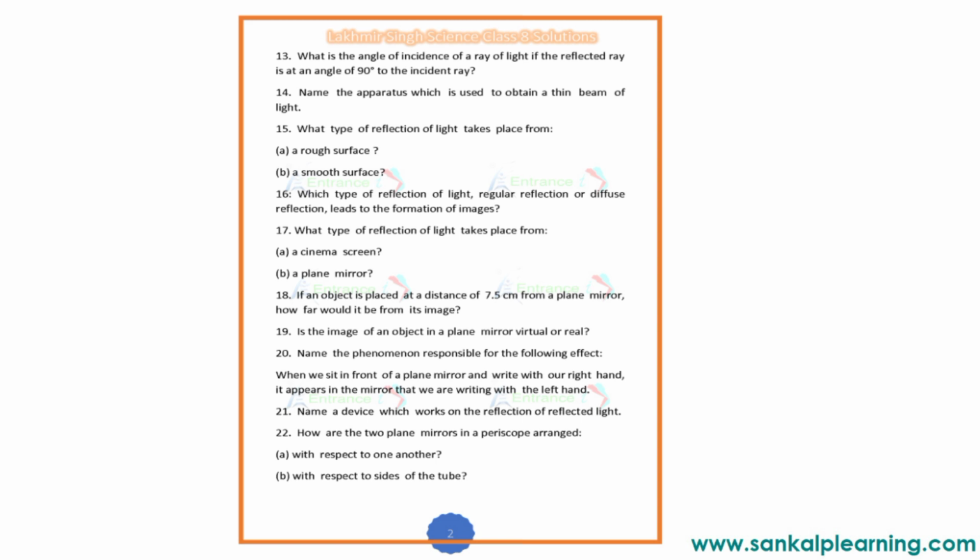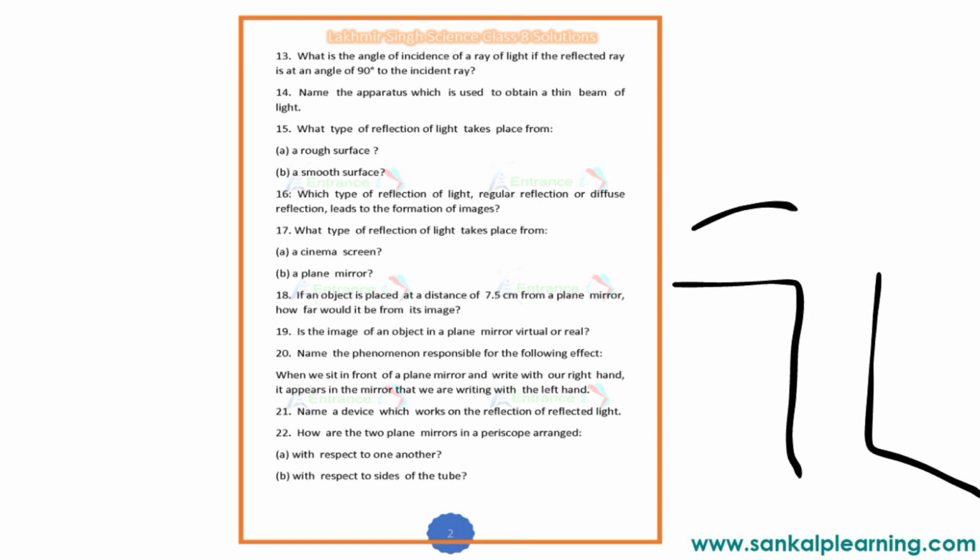Next, name a device which works on the reflection of reflected light. We learned one device called a periscope, right? In a periscope, two mirrors are kept at 45 degrees to the apparatus, perpendicular to each other.